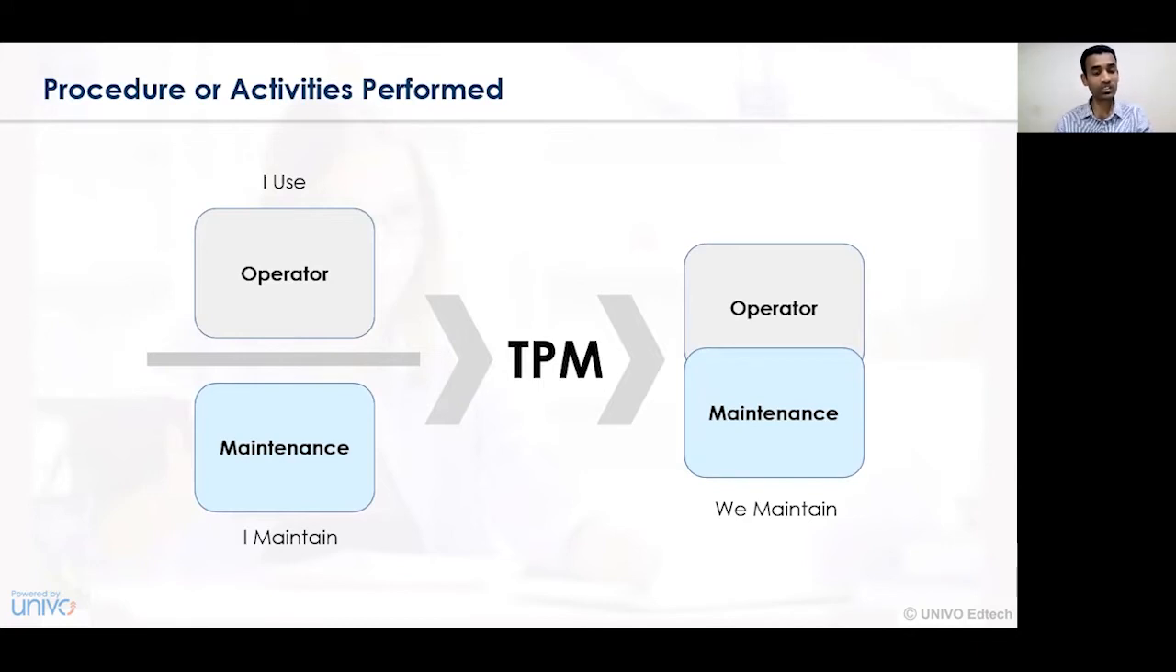So when the organization or individual members of the organization come together for the betterment of organizational activities, such initiatives are called total productive maintenance. In total productive maintenance, the operator and maintenance come together, and well-coordinated activities are undertaken for the betterment of the organization.